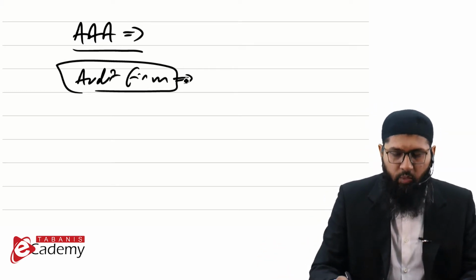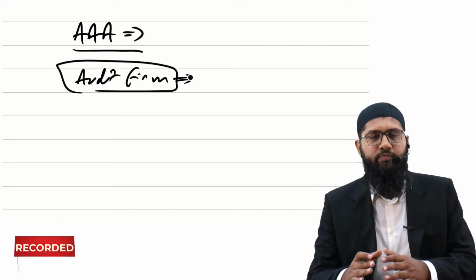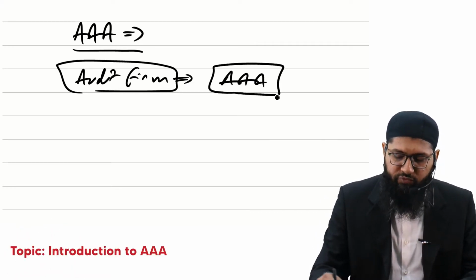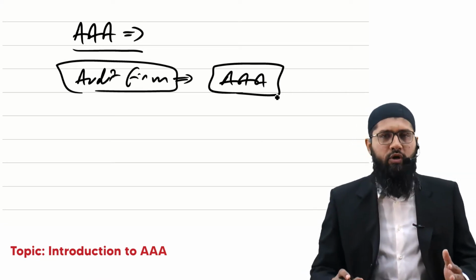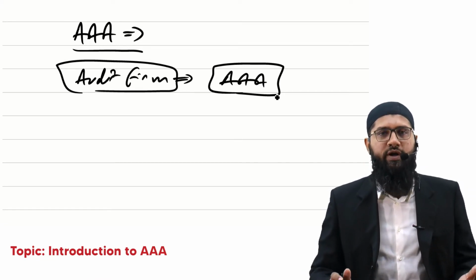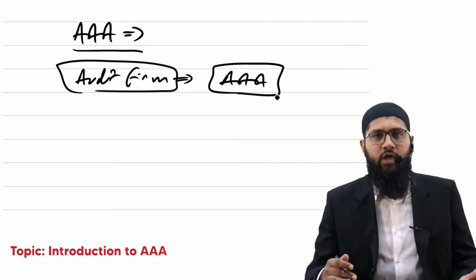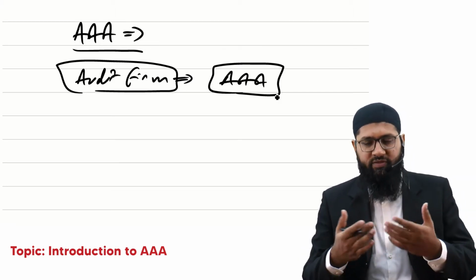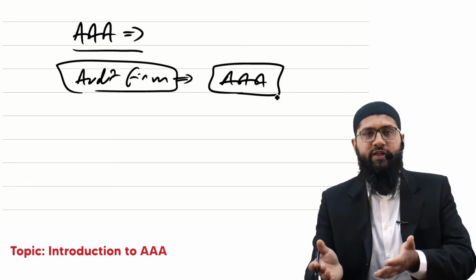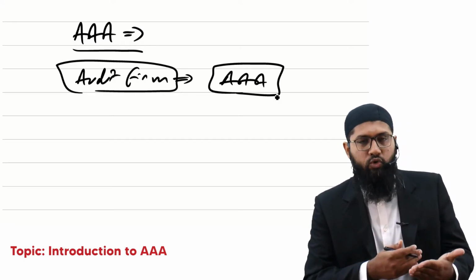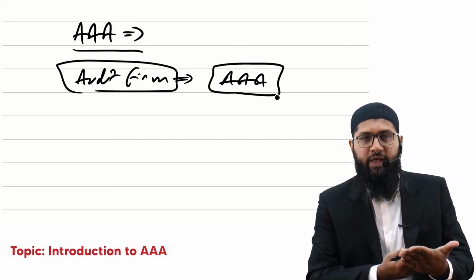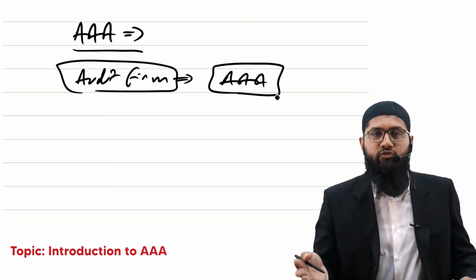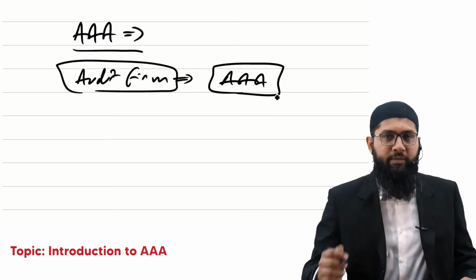So in case any one of you wishes to go into an audit firm, I would suggest that it is mandatory for you to go for the AAA paper. Why? Because across the globe, many audit firms prefer to have students who have appeared in the AAA examination. You see, if I've got resumes in front of me, and I could see 2 resumes of people who have done AAA and 5 resumes of people who have not attempted AAA, I would probably go for those people who have attempted AAA.